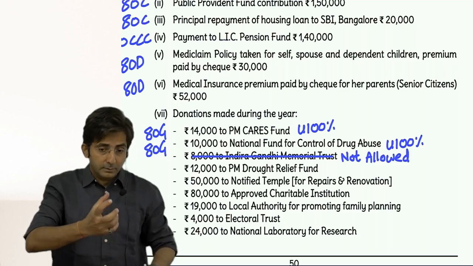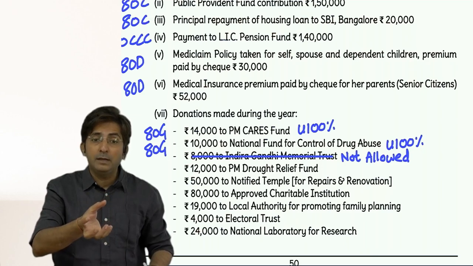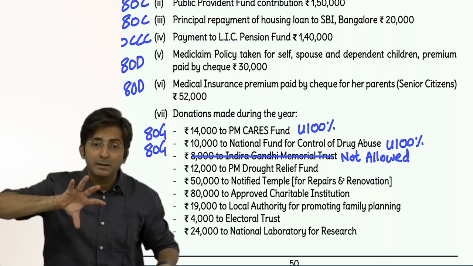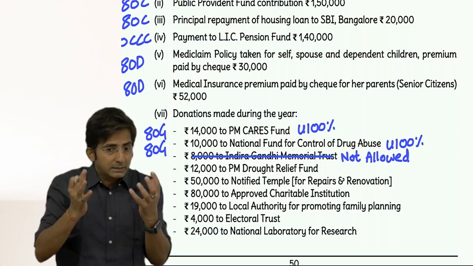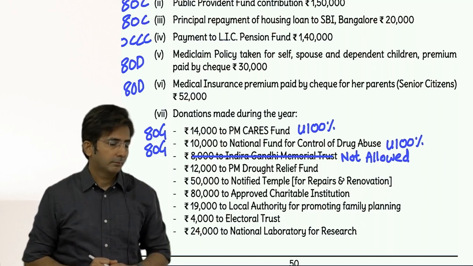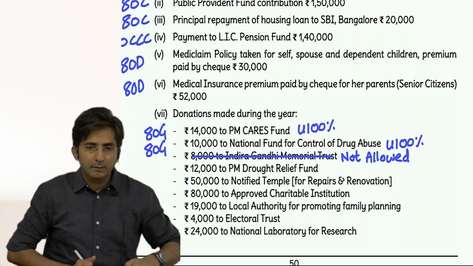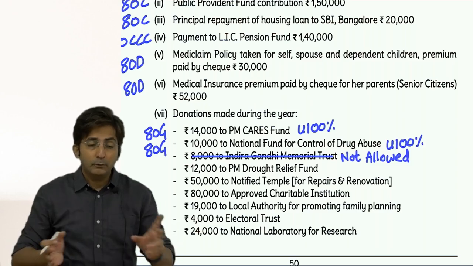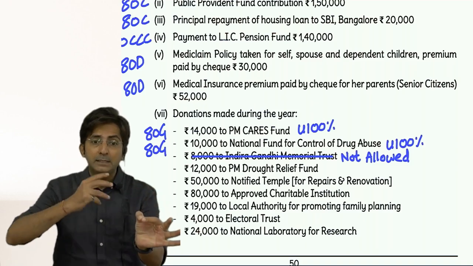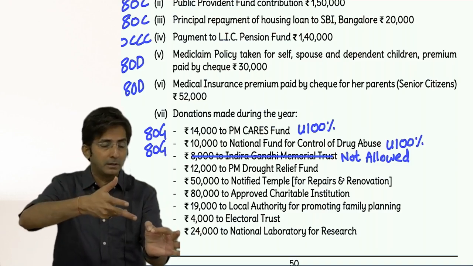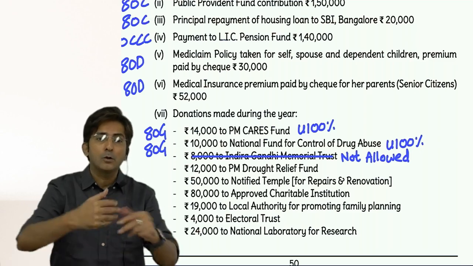And see, some students say that will it be considered as taxable? The word taxable suits when? If there is some income. Okay, and this is not an income, this is a payment. And you know, in the first lecture also I told you, if you remember, when there is income, our language is taxable or not taxable, and for payments we say allowed or not allowed.